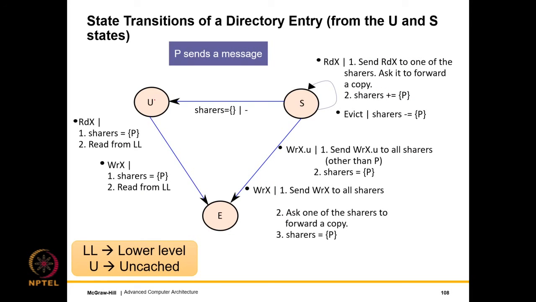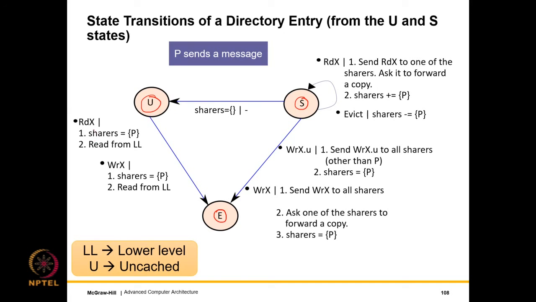So we will have three states. U stands for uncached, in the sense it is not cached. S stands for shared, and E stands for exclusive. And we assume that each of the individual caches follows the MESI protocol, because MOSI is not required, with a directory and owner is not required.